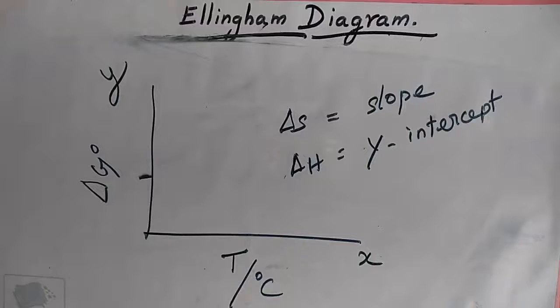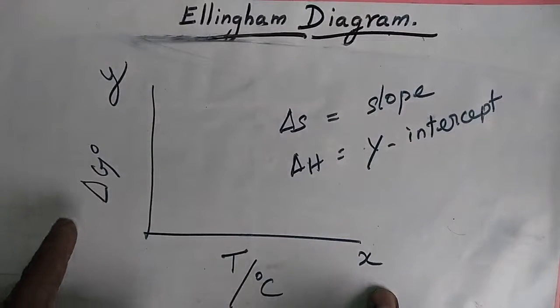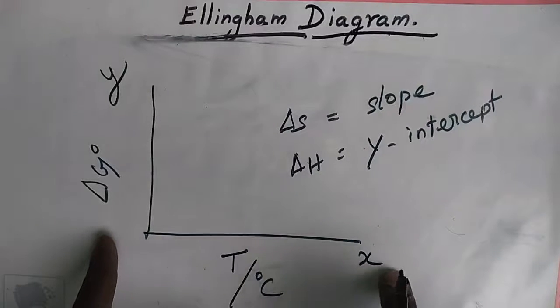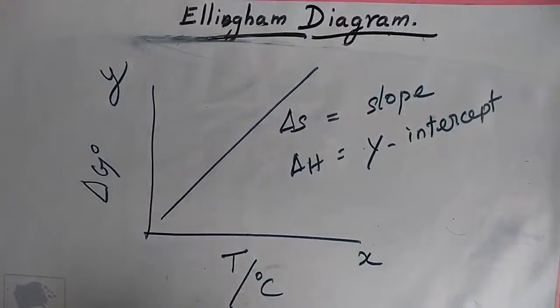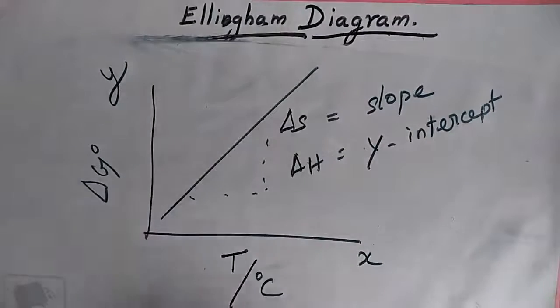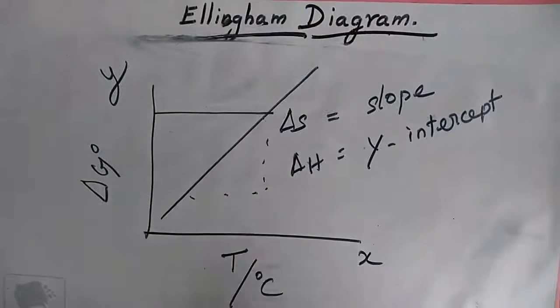Here, a plot considering temperature in the x-axis and the standard free energy for the formation of metal oxide in the y-axis gives a straight line with del S as the slope and del H as the y-intercept.